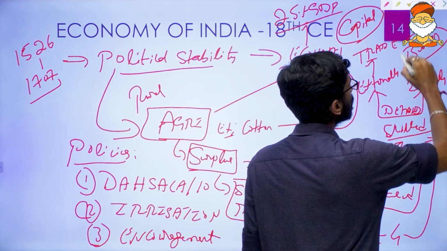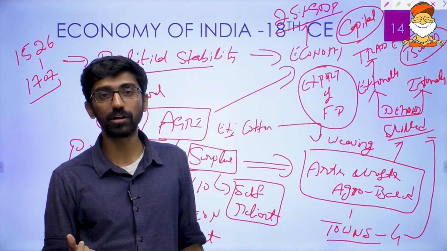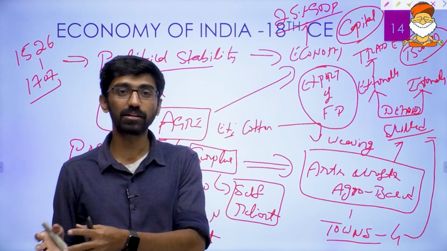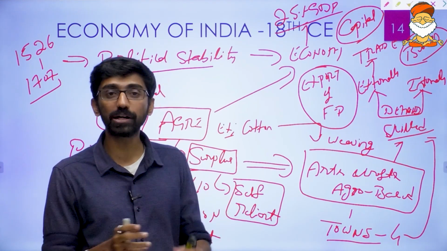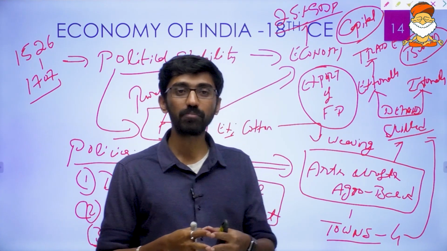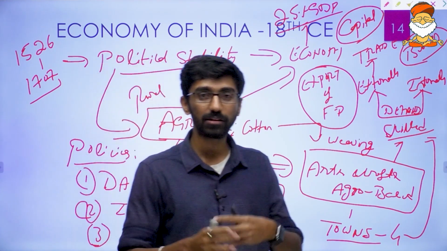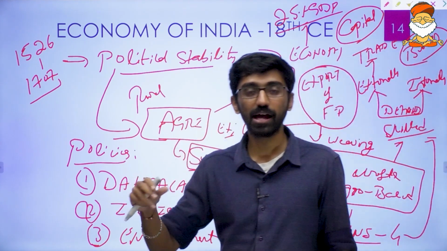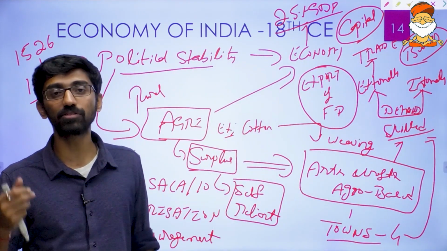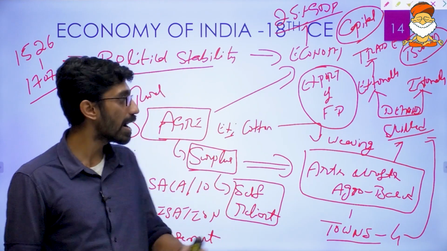Bullion is nothing but precious metals, that is gold and silver. India was receiving a lot more gold and silver from all around the world, particularly from Europe. Europe was growing as the most commercial region, there was political stability in Europe, and something called the middle class was growing in Europe, and they demanded these products.